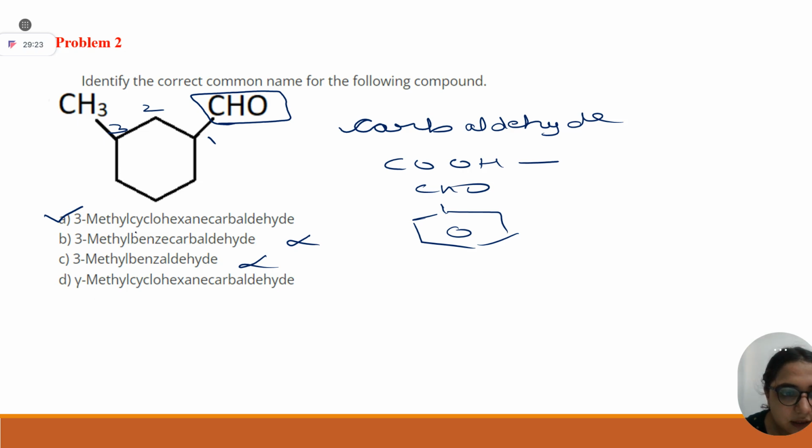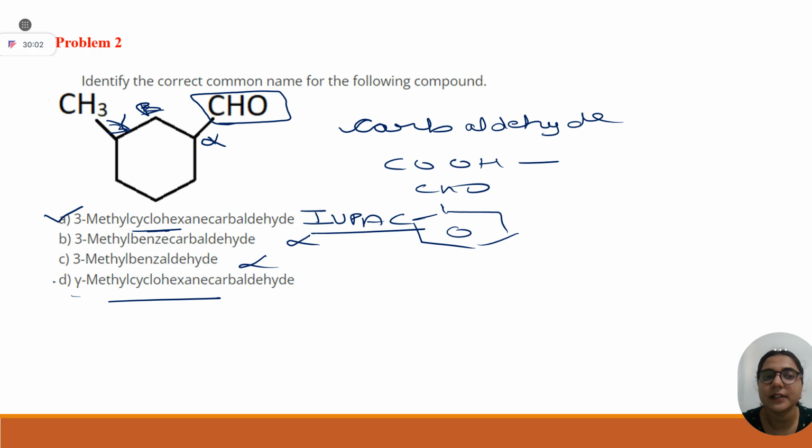But we have to check. I think this is also a common name for this, but this is IUPAC for sure. Common name I will check again. Okay, it can be A and it can be D also. Ma'am, in this naming procedure, alpha, beta, gamma is given from number one. This is your carbonyl. You just have to count from here: alpha, beta, gamma. Naming is correct, same like your 1, 2, 3: alpha, beta, gamma, delta.